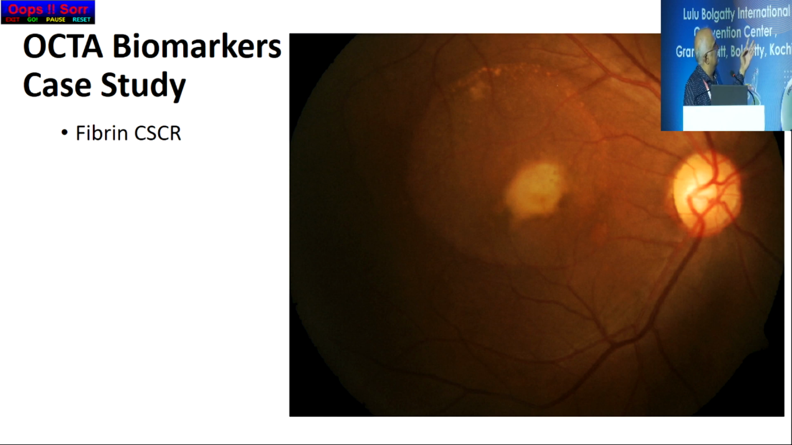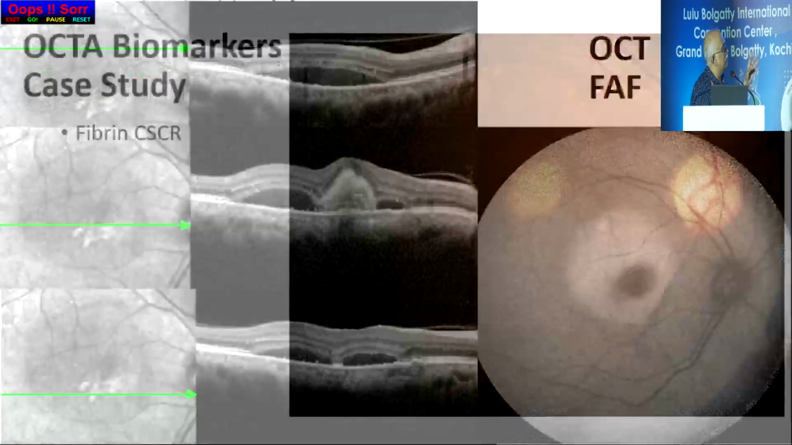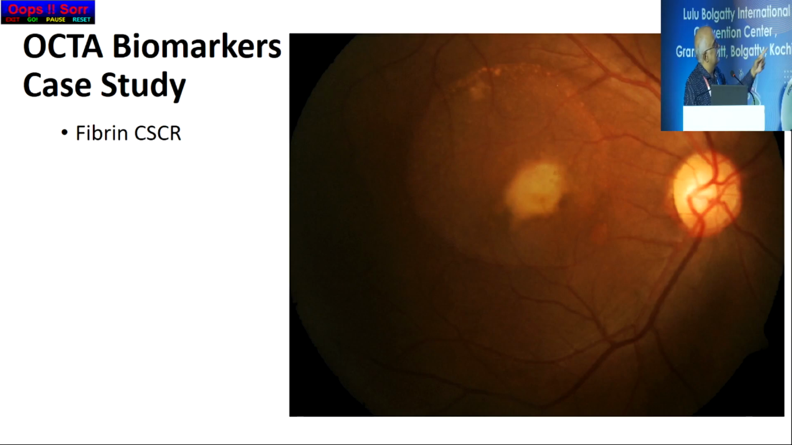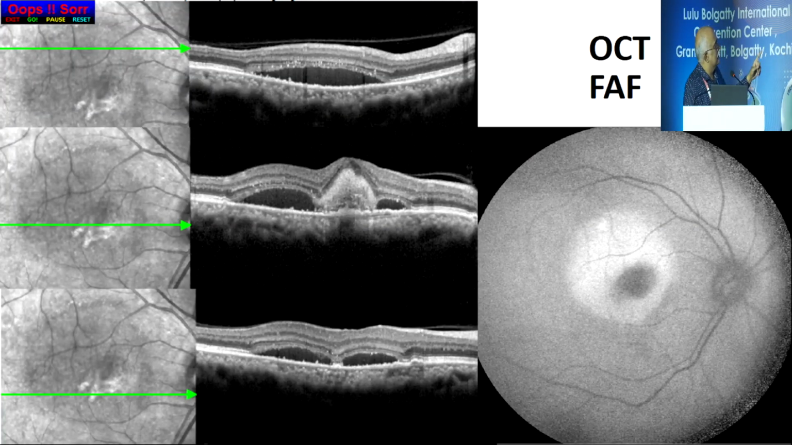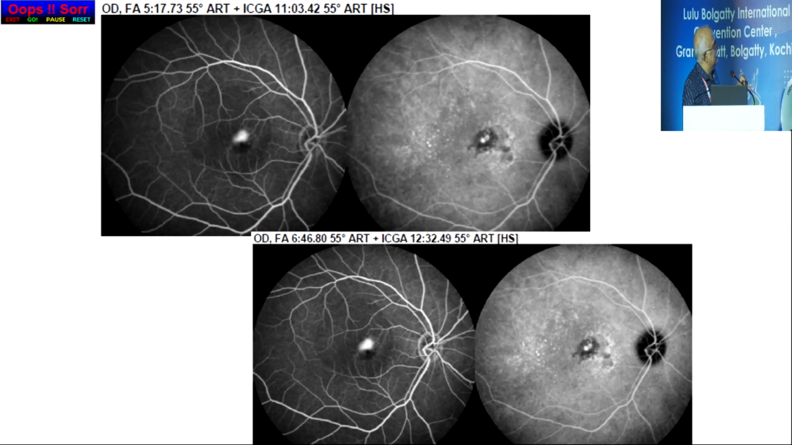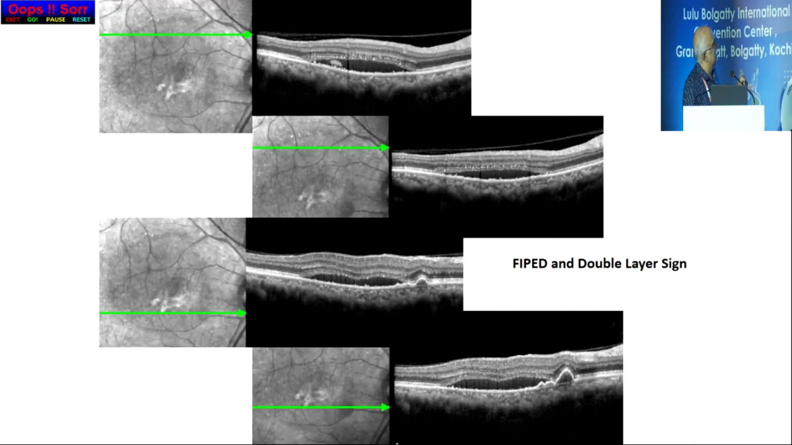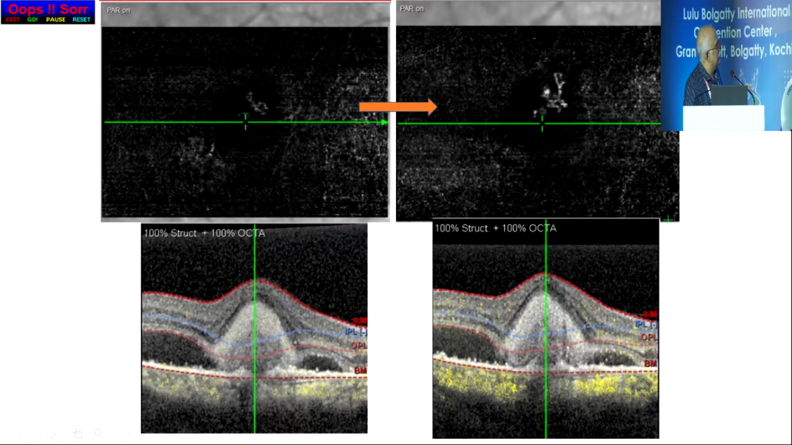Then I have one or two slides on OCTA biomarkers, and you can see that this is looking like a fibrin CSCR. There was a leak, and it was treated with micropulse laser, I think. But later you can see the double layer sign, hyperreflective double layer sign, and then fibrovascular PED, not a good sign. In fact, after treatment also there was no improvement after micropulse.